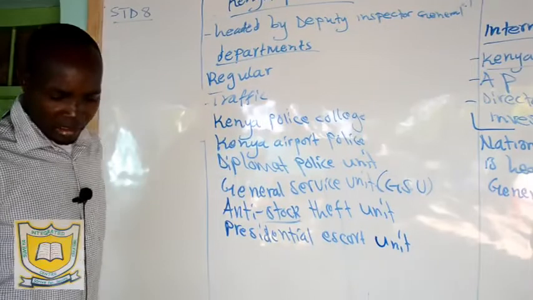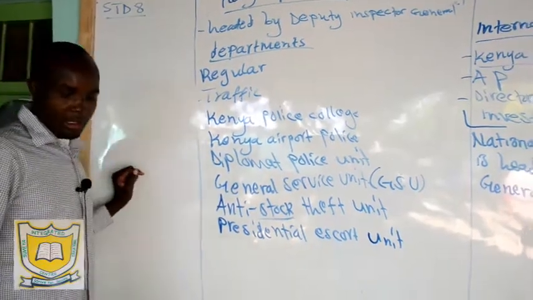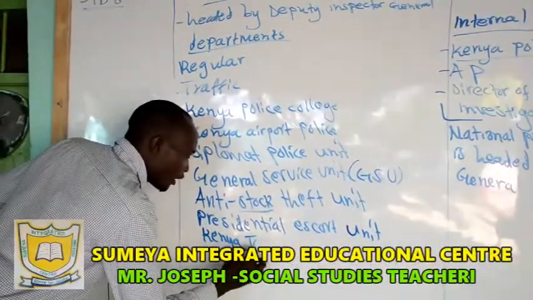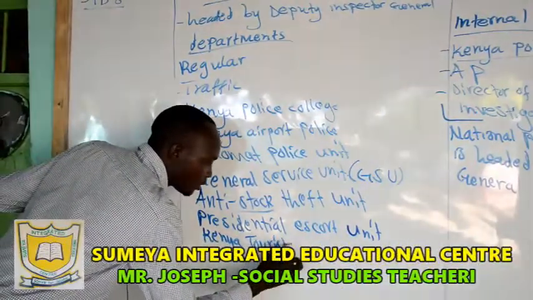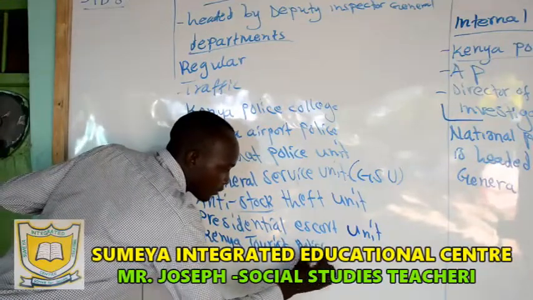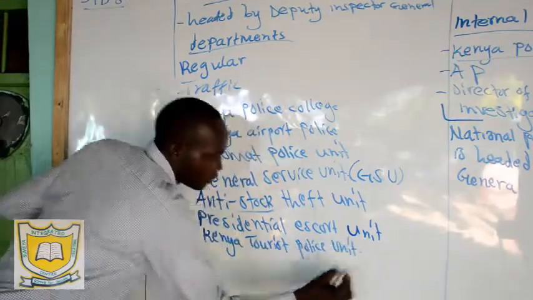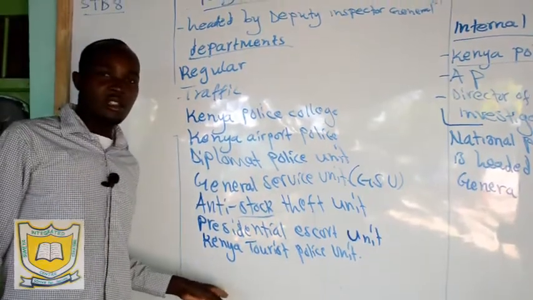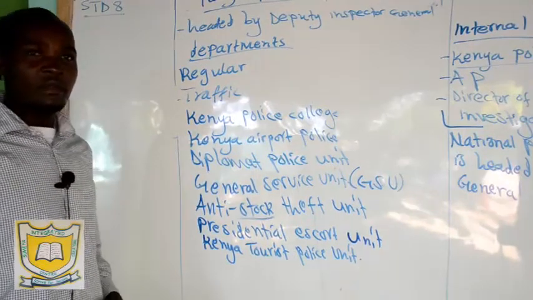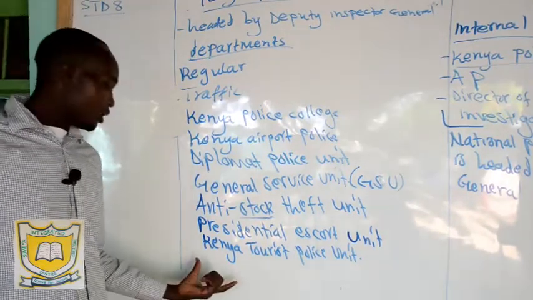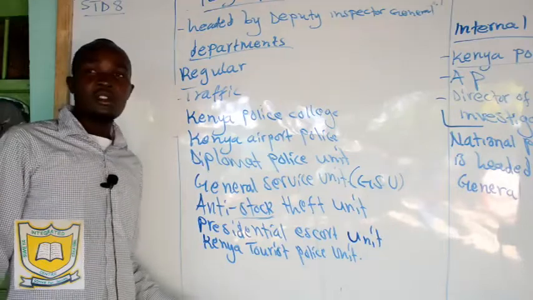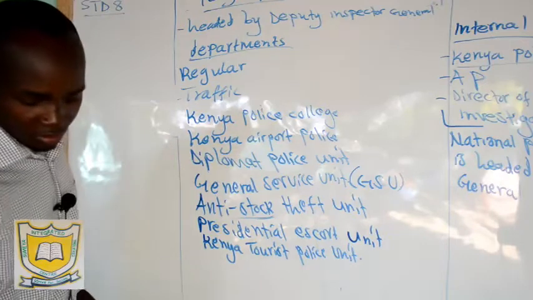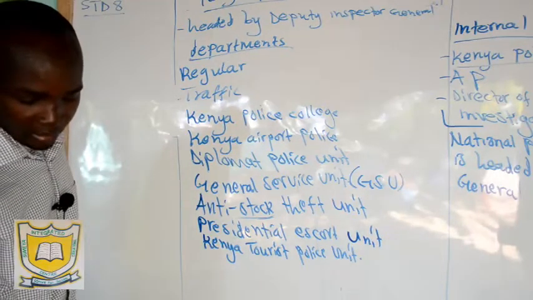Then we have another one what we call Kenya Tourist Police Unit. This one, they protect the tourists. You have heard that we said the main problem facing tourism is what we call terrorism. So this one ensures that the tourists are safe wherever they are. So they keep the tourists well.